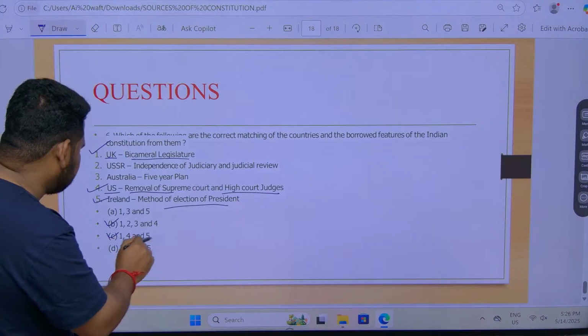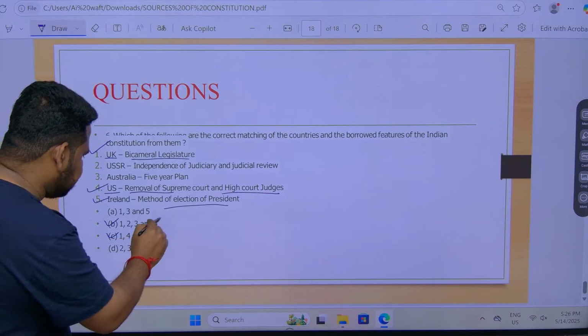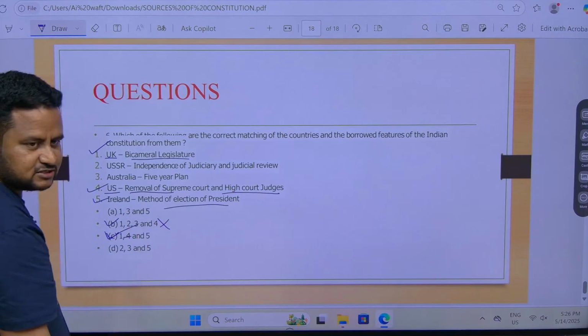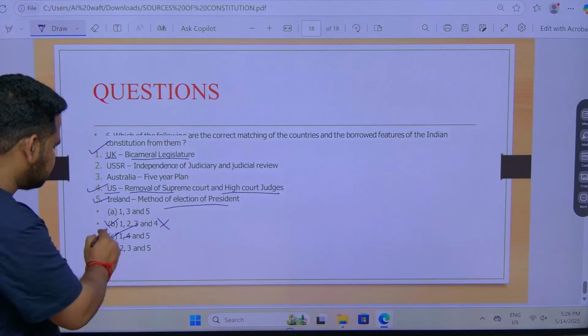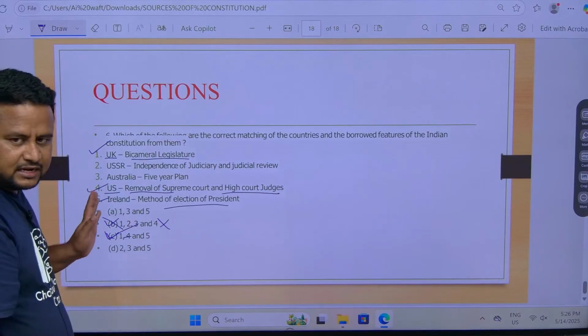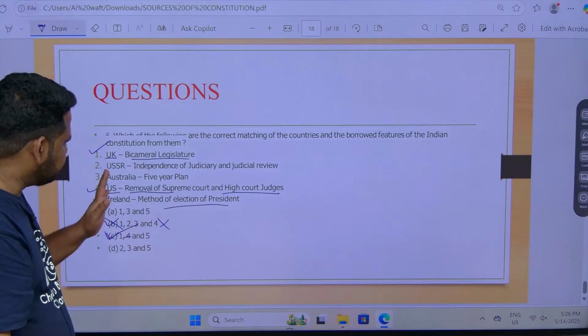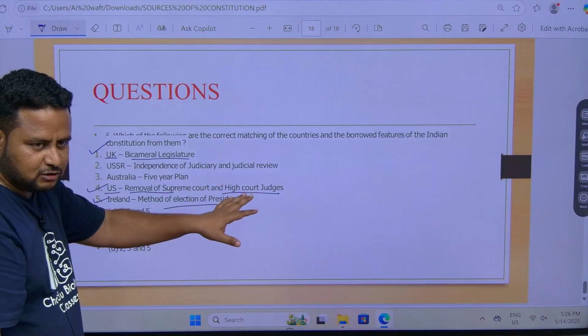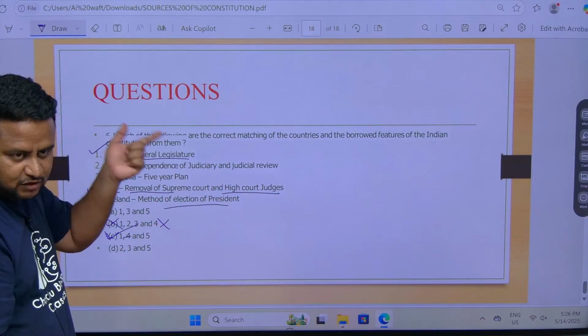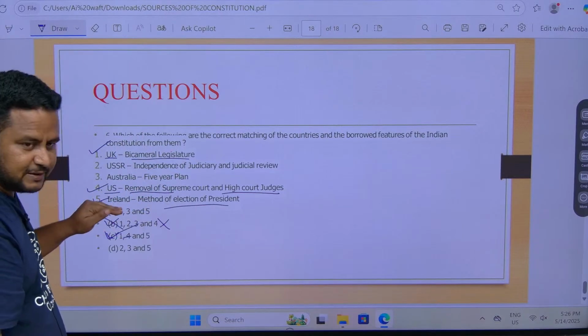So 1, 4 and 5 should be there. But here there is no 5. So this is the correct answer for us, option C. Ireland is talking about method of election of the president. US is talking about removal of Supreme Court and High Court judges, and US is also talking about removal of president. Method of election of president is by Ireland.